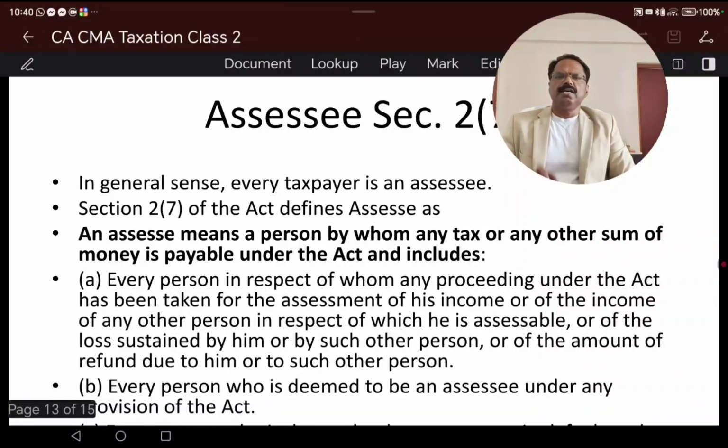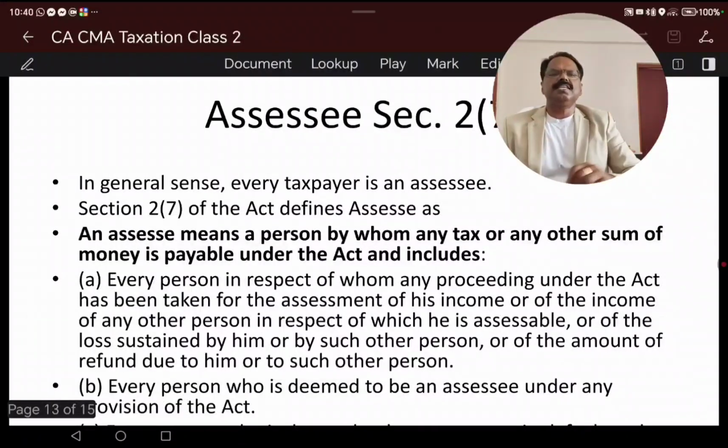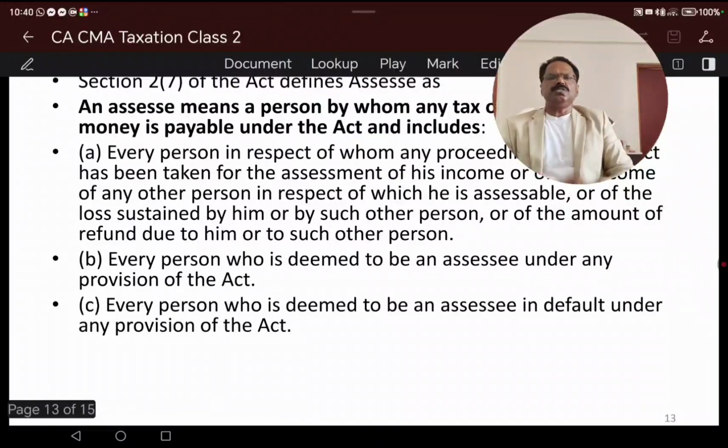This is very important. Any person liable to pay any tax comes under assessee. Any person in respect of whom any proceedings under this Act are pending also comes under assessee. Every person who is deemed to be an assessee under any provisions of this Act. So one is any person liable to pay tax under this Act. Next, an assessee includes any person against whom any proceedings are still pending. And next is every person who is deemed to be an assessee.